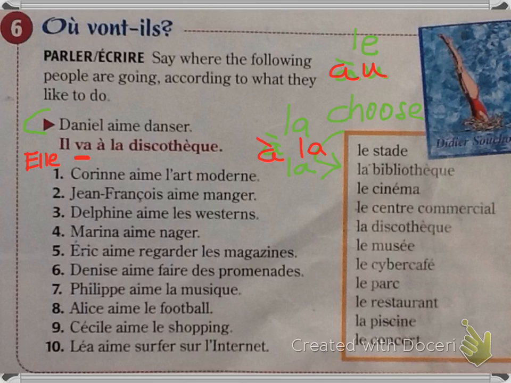Il va à la bibliothèque. 6. Denise aime faire des promenades. Elle va au parc. 7. Philippe aime la musique. Il va au concert. 8. Alice aime le football. Elle va au stade. 9. Cécile aime le shopping. Elle va au centre commercial. 10. Lia aime surfer sur l'Internet. Elle va au cybercafé.